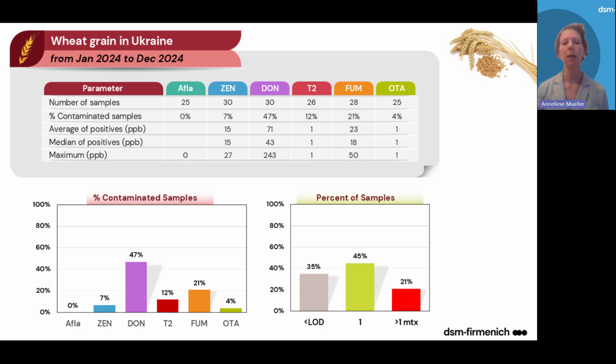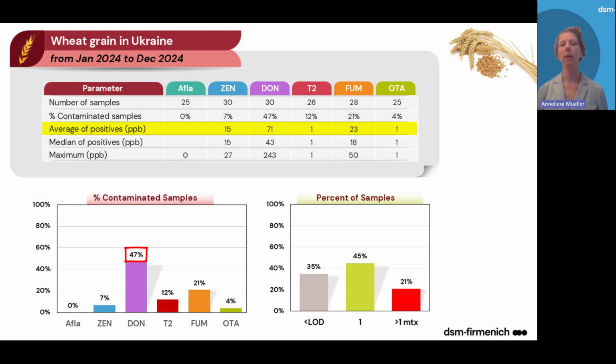30 samples have been analyzed. Most frequently detected is deoxynivalenol, in 47% of the samples, followed by fumonisins and T2 toxin. Average concentrations detected are very moderate.